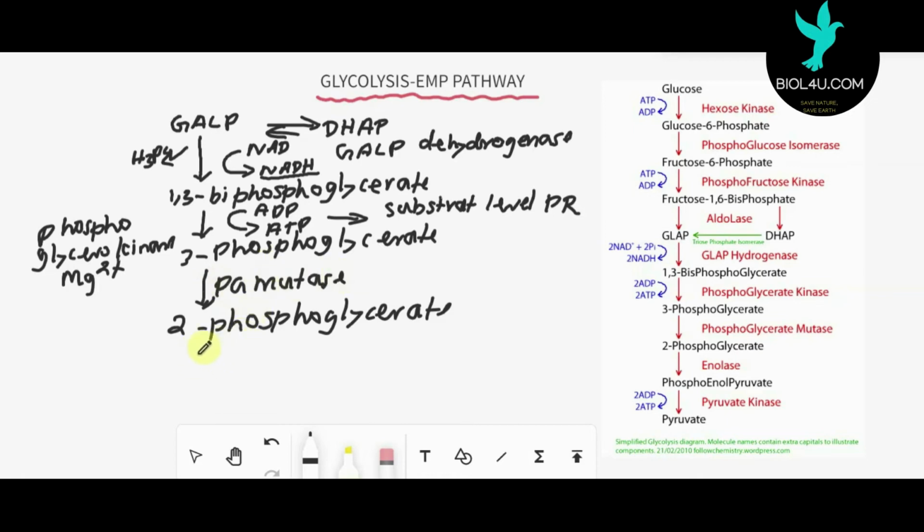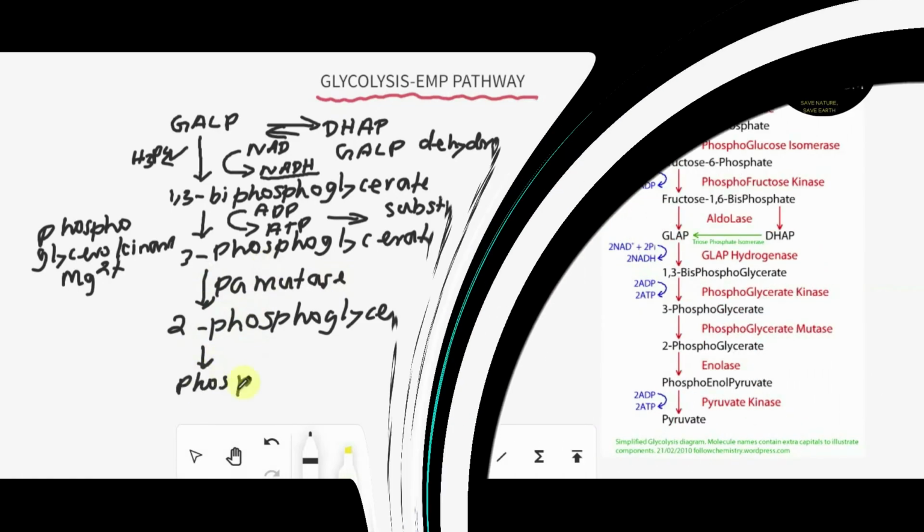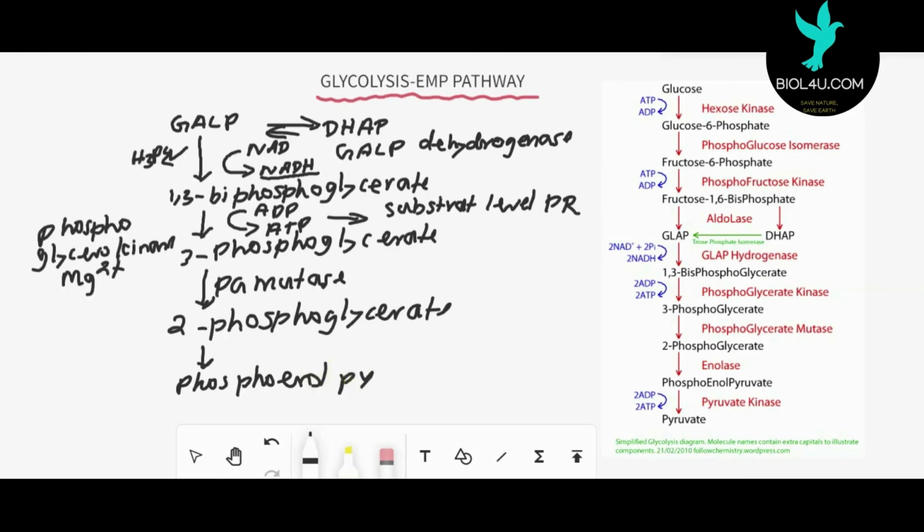Then 2-phosphoglycerate is converted into phosphoenol pyruvic acid. This reaction involves the removal of a water molecule, H2O: one water molecule is released from 2-phosphoglycerate as it is converted into phosphoenol pyruvic acid. The enzyme utilized here is enolase.